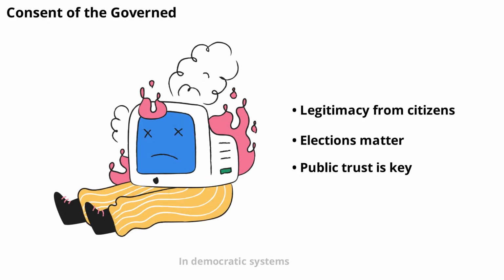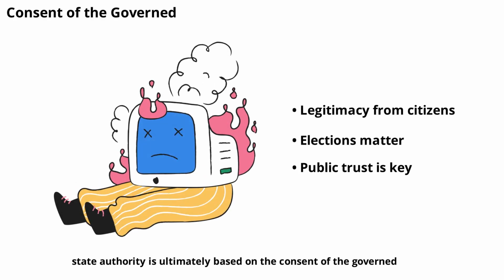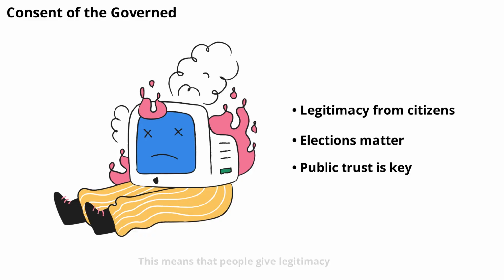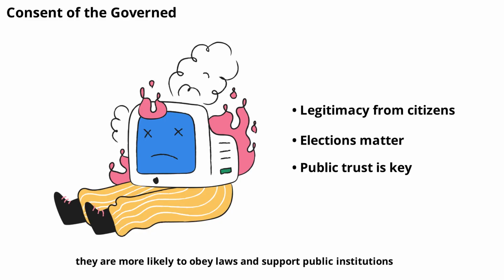In democratic systems, state authority is ultimately based on the consent of the governed. This means that people give legitimacy to their leaders through elections and participation. When citizens believe their government is legitimate, they are more likely to obey laws and support public institutions. This consent is a cornerstone of modern democracy.